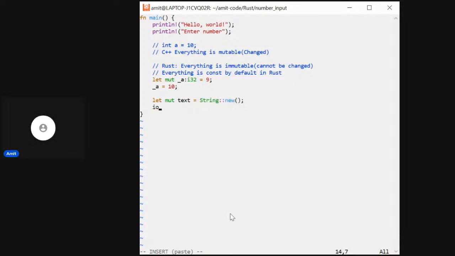Then I need to use the IO input output library, which provides us the stdin function, in which I have a readline function, and in readline I will be using text to read from the standard input.